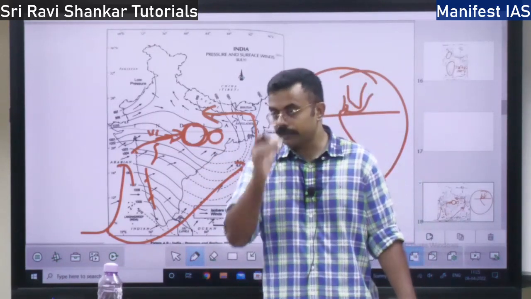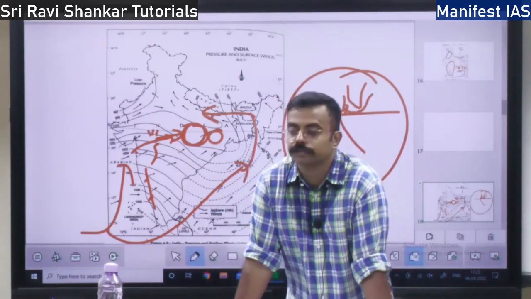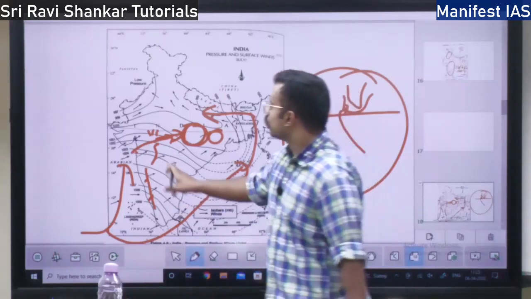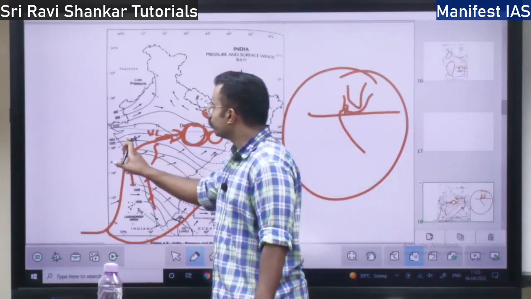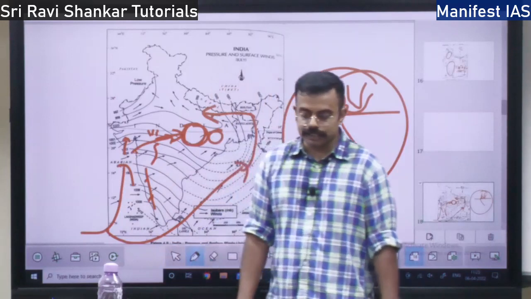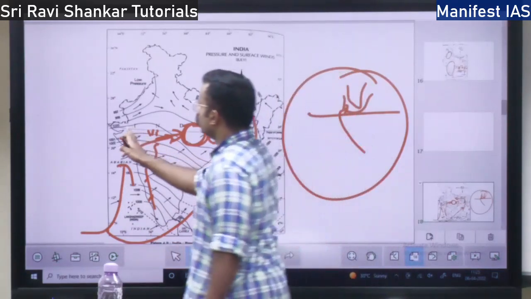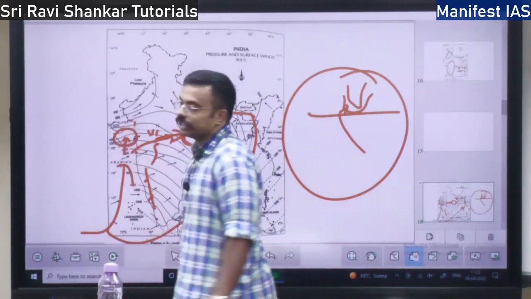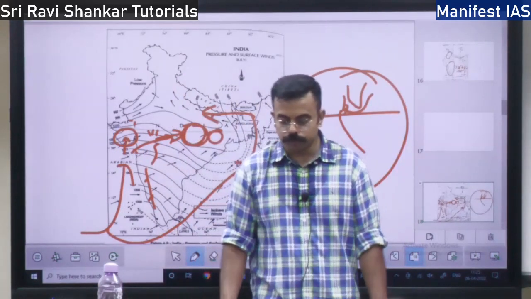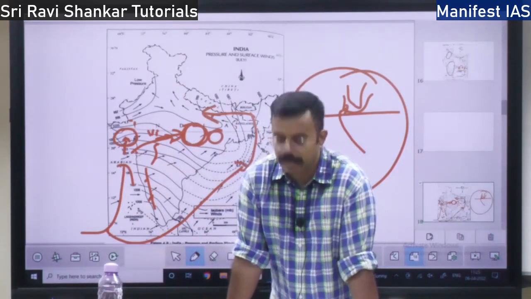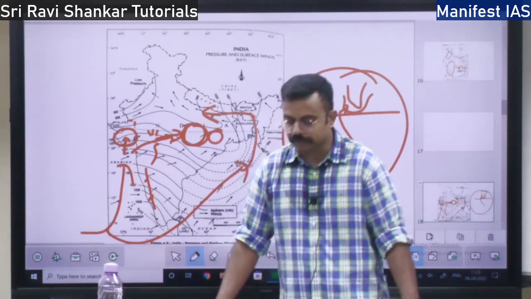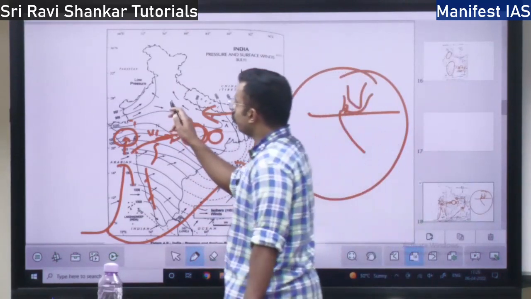The third branch of the Arabian Sea is the branch which blows over the Gujarat region, that is the Saurashtra Peninsula and Kutch region. Where does this go?